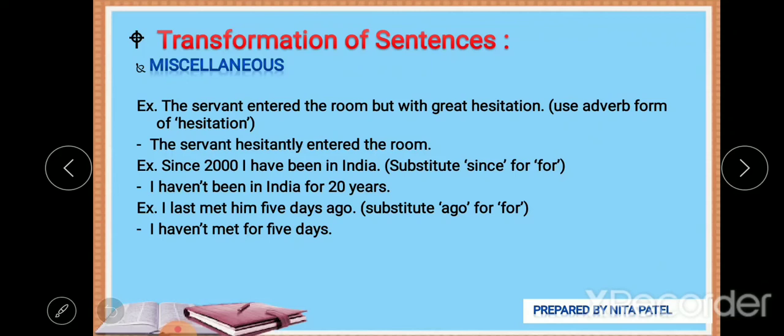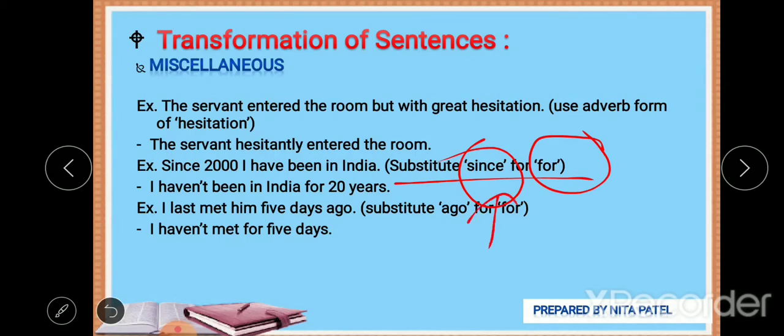Next example is: since 2000 I have been in India. Since 2000 I have been in India. Now someone is saying that since 2000 I have been in India. So I was last in India in the year 2000. So substitute since with for.